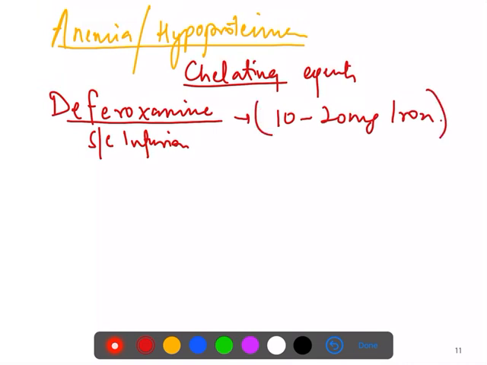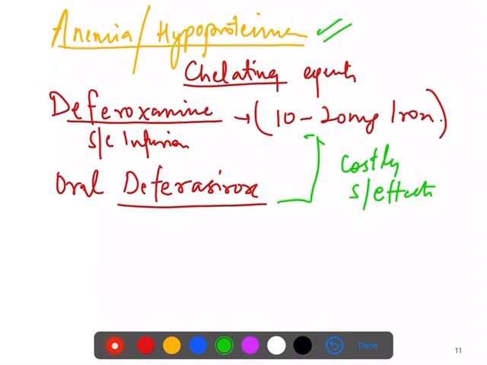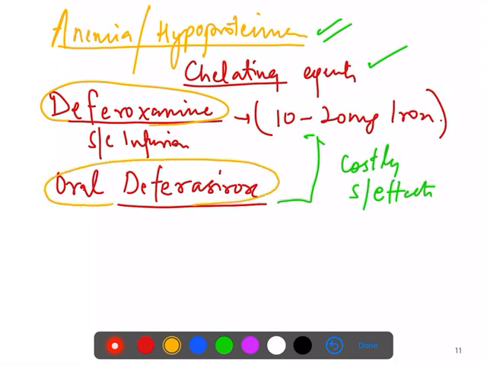Okay, you can also have an oral preparation, that is Deferasirox. But these chelating agents are costly and have side effects also, so they are not preferred. Preferred is phlebotomy. If someone has a complication like anemia and hypoproteinemia, you can give the chelating agents. If you are going to give by the parenteral route, you can give deferoxamine, and if you are going to give orally, you can give Deferasirox.